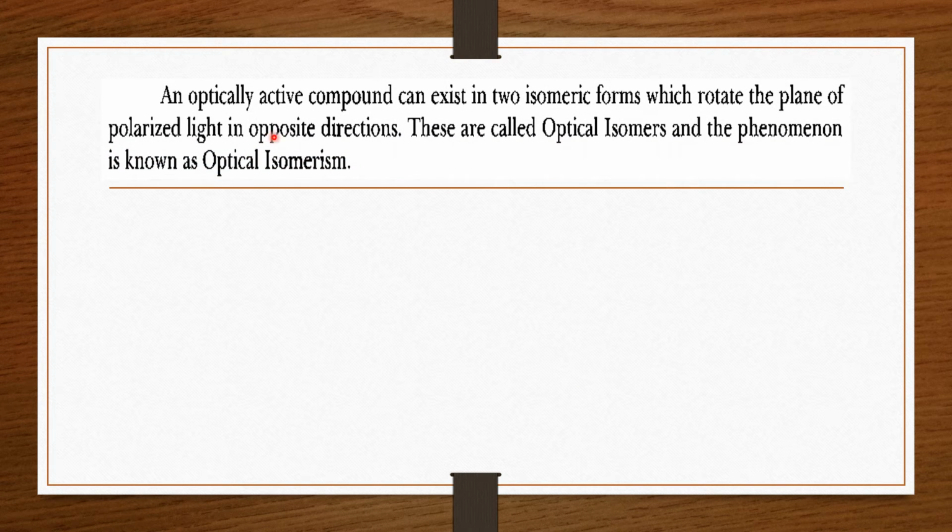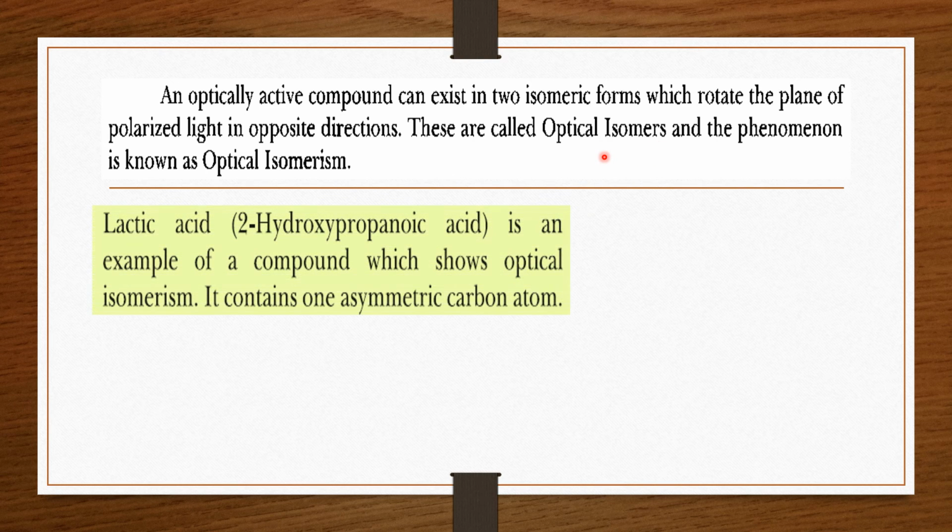So an optically active compound can exist in two isomeric forms. Two isomeric forms mean an optically active compound will exist in two isomers, and these isomers rotate the plane polarized light in opposite directions. Just like if one isomer rotates the light towards the right, the other isomer will rotate the light towards the left, and these are called optical isomers, and the phenomenon is called optical isomerism. Here we can learn two examples.